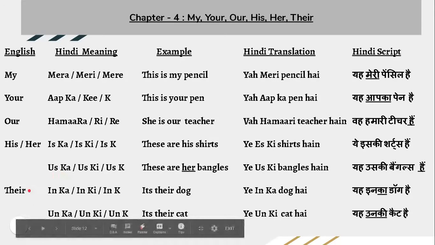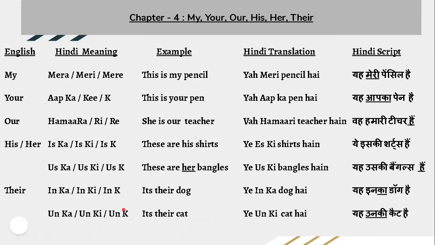Their, and his or her. Only the minor difference is n. We have to use in. For his or her, we are using is. For their, we have to use in or un. The sound will be same again. Inka, inki, inke. If someone is near, if someone is far, unka, unki, unke.